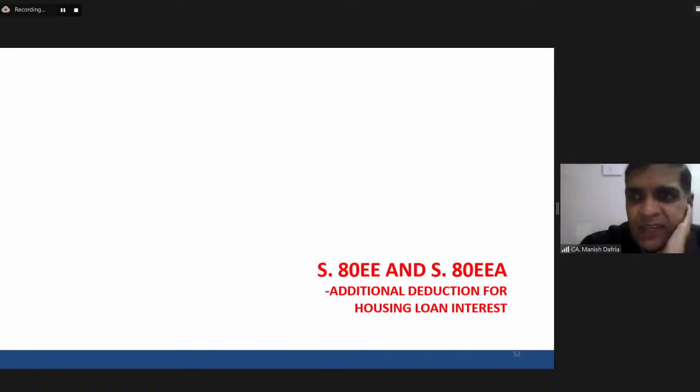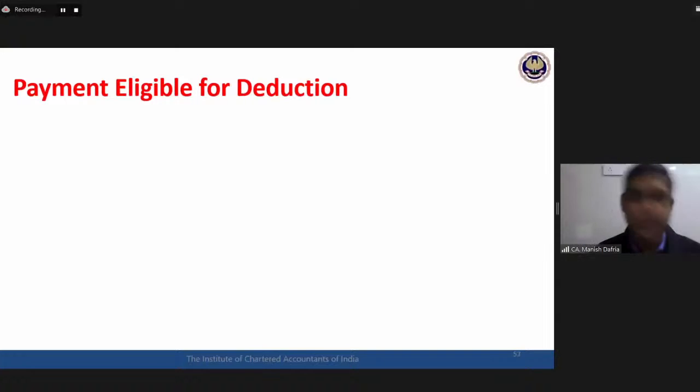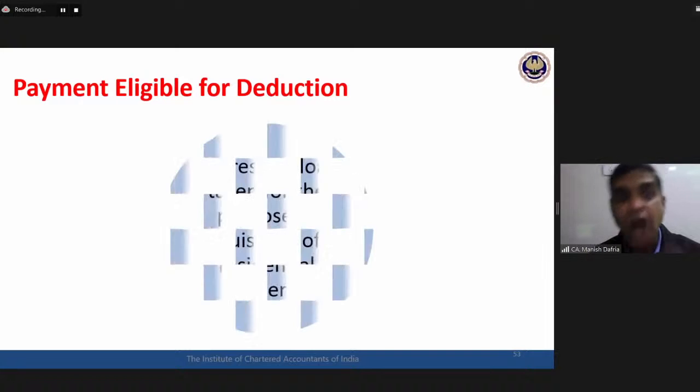After 80E, we have these 2 very interesting sections, 80EE and 80EEA. These are either or. Either you can claim 80EE or you can claim 80EEA. In the books, you will find these two separate sections, but there are a number of common points, so it is better to study them together. To develop a better clarity, we will do a combined study of these two sections. 80E was with respect to education loan interest. Now 80EE and 80EEA are with respect to housing loan interest.